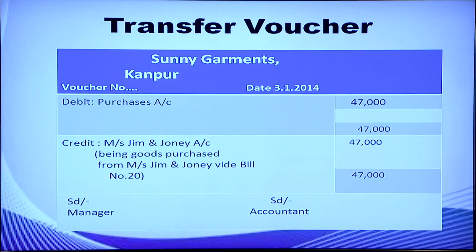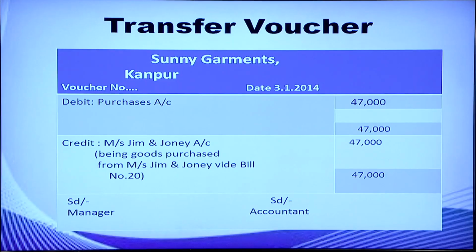Write the title of the account to be debited first and then the title of the account to be credited. The transaction was thus purchase of goods from Jim and Johnny. So, purchases account is debited and Messrs. Jim and Johnny account is credited. After this, a detailed description of the transaction is written in the form of narration, then amount 47,000 in the respective columns. It is prepared by the manager, so signed by him and countersigned by the accountant.